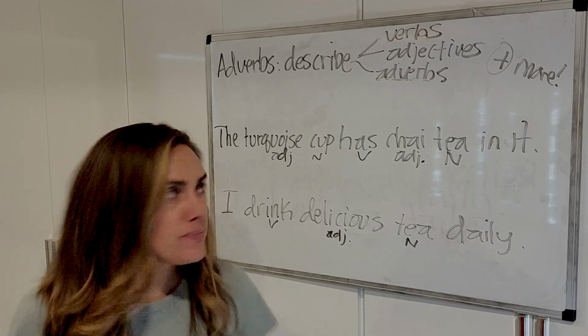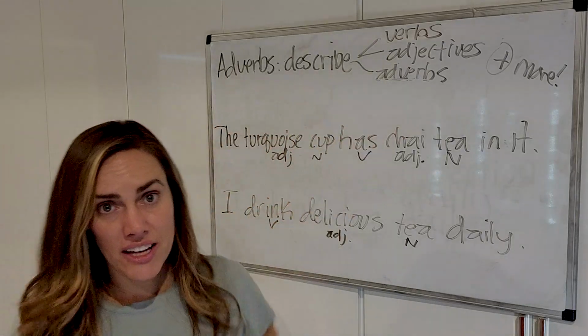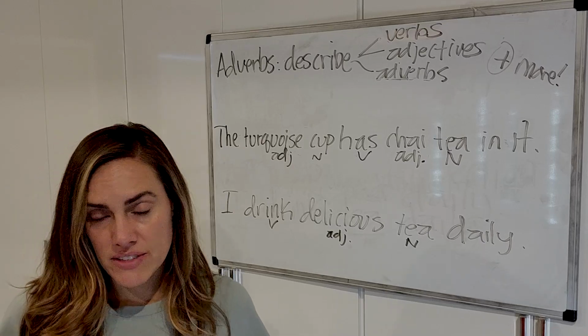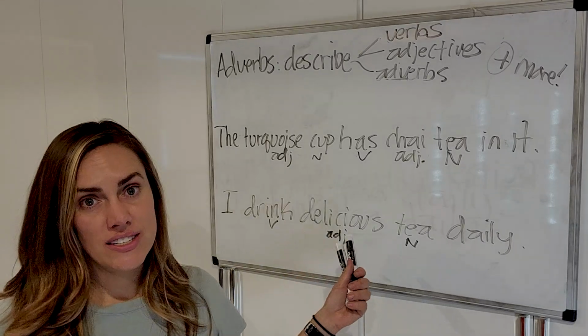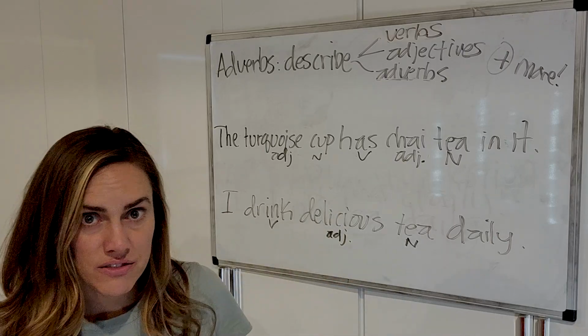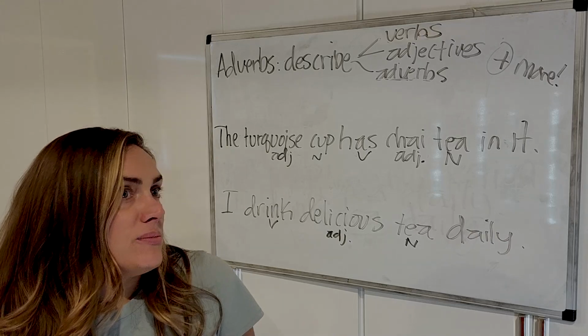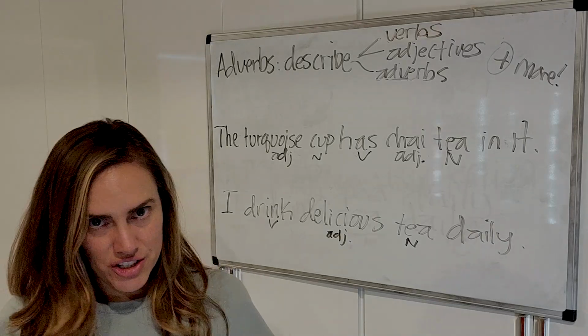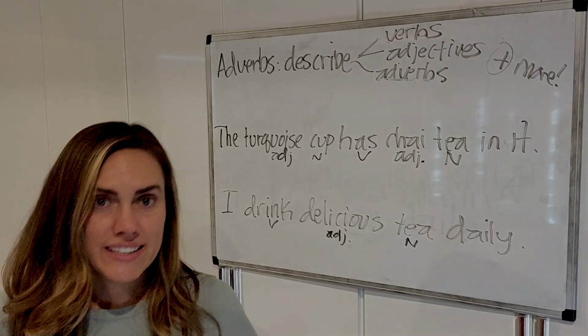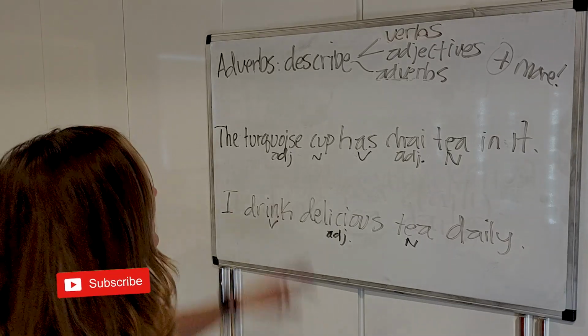These are adverbs. Adverbs describe adjectives, okay? So tea, what kind of tea? The delicious tea, okay? Delicious, it's an adjective. Let's describe that adjective. The very delicious tea, we can say, okay? Or the wonderfully delicious tea, okay?